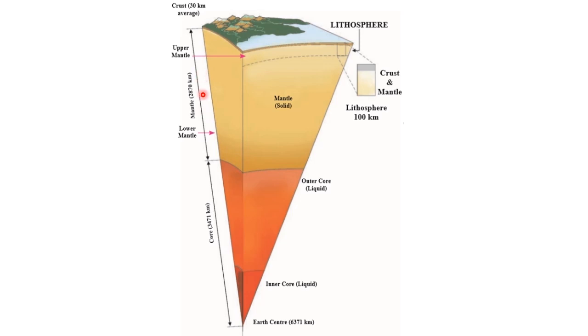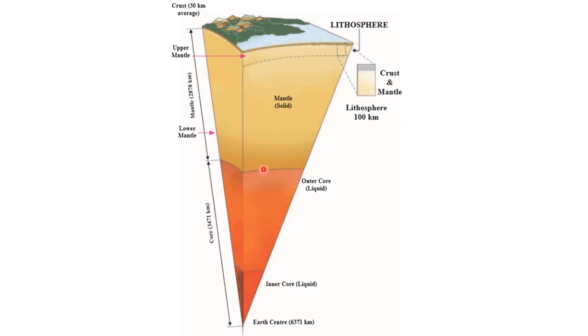The thickness of the mantle is around 2870 km, and the mantle is further divided into upper mantle and lower mantle, and the magma chambers are also found over here, that is in the upper mantle, and the temperature over here is about 2200 degrees Celsius to 2500 degrees Celsius.